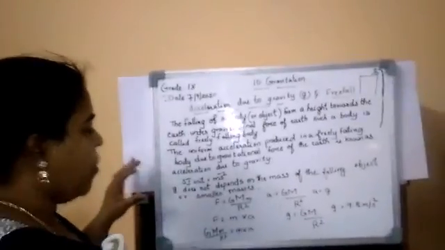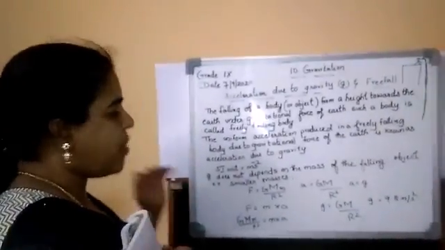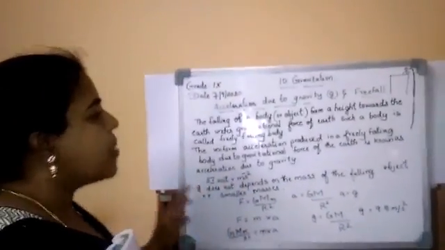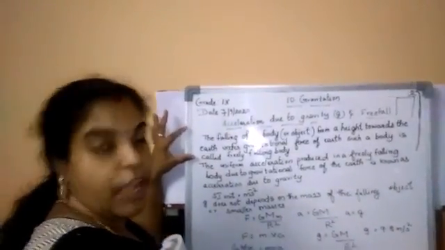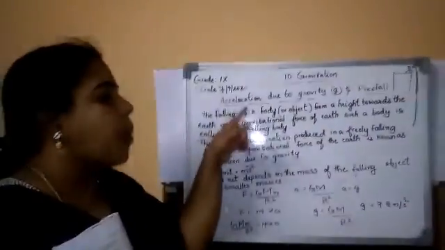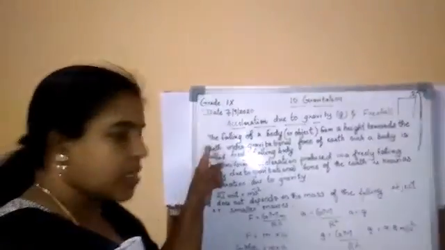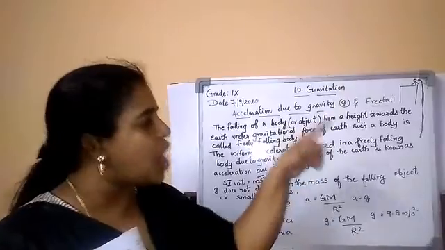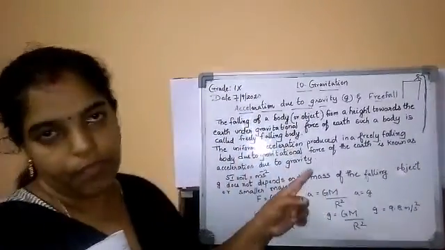You already know that g does not depend upon the mass of the falling object. So how can we define free fall? The falling of a body from a height towards the Earth under the gravitational force of the Earth. Such a body is called a freely falling body. Clear?